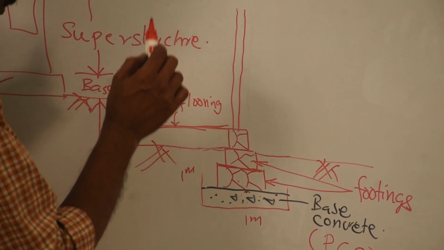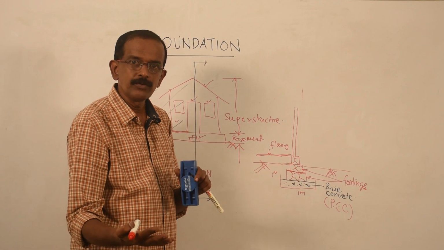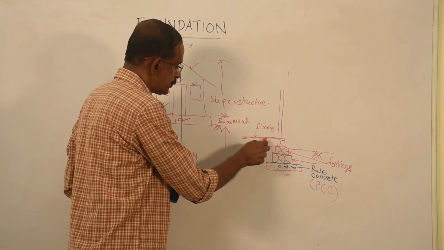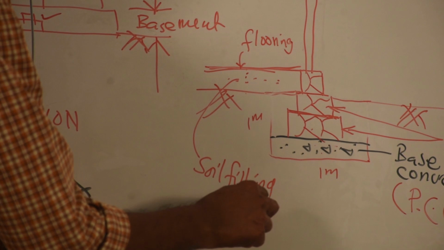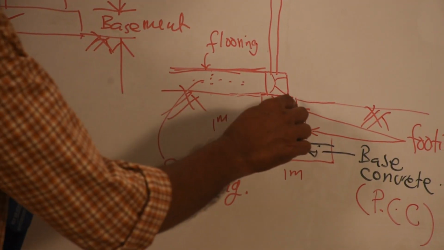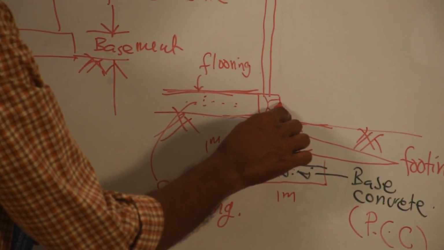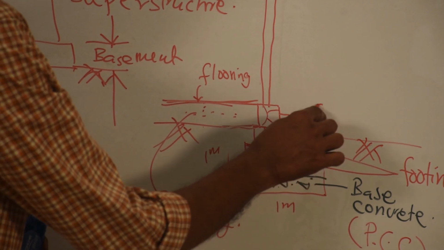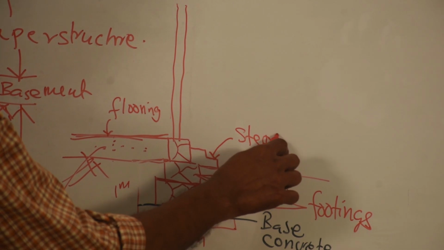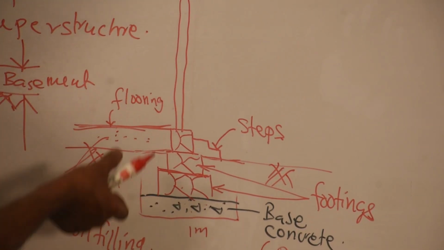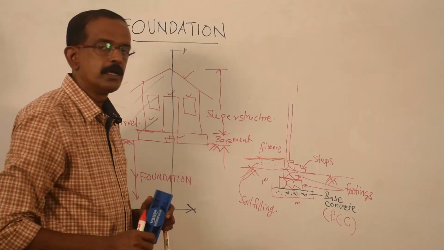Okay. What is under the flooring and above the ground? Under flooring and above the ground, that space, that gap, is filled by soil filling or earth filling. Okay. Now this is the ground level. To reach from the ground level to the floor level, you have to provide steps. There may be 1 step or 2 steps or 3 steps, depends upon the depth or height of the basement.